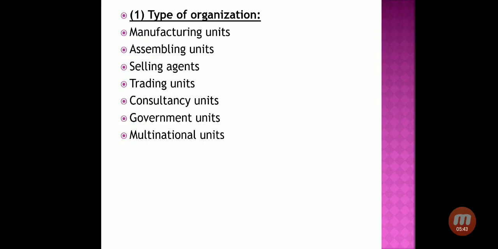So what they are doing, they are not manufacturing any single part, but the only task that they are doing is assembling the various parts of a product. Third one is selling agents, means various organizations who are not producing a product as well as not assembling the product. They are the selling agents, like the brokers, the middlemen between customer and the companies.